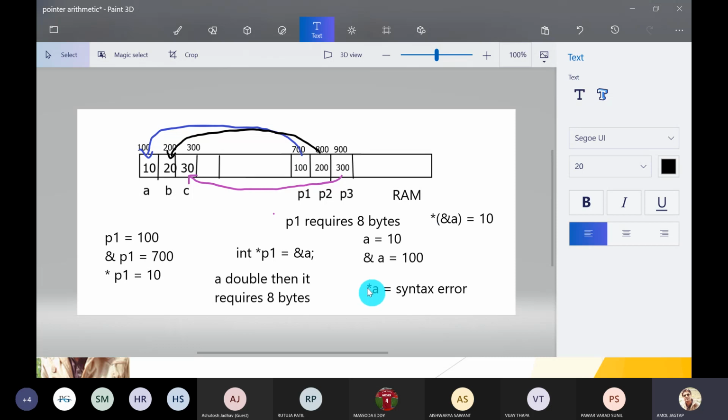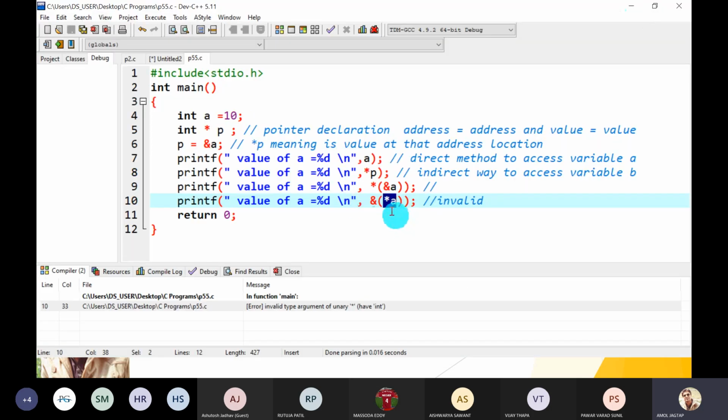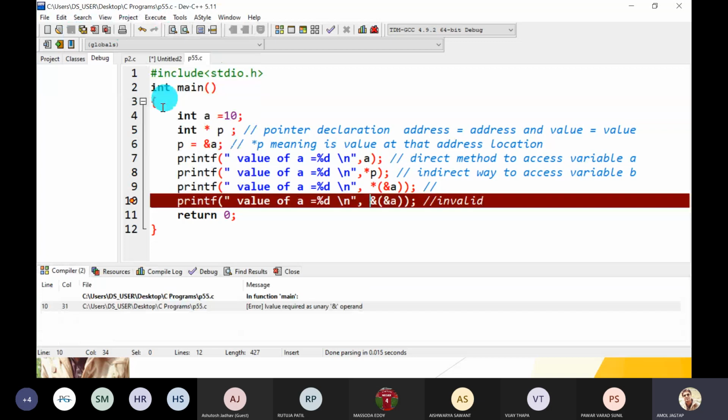So pointer A is wrong because A is a value variable. Address of A is correct, so address A, yes, it is possible. But address of address A, 100, is it valid? Just compile.